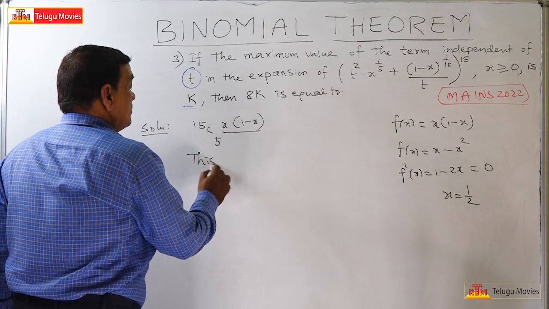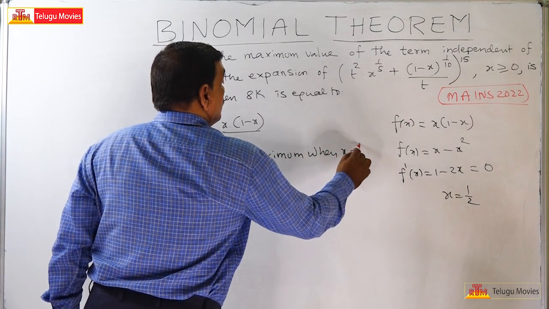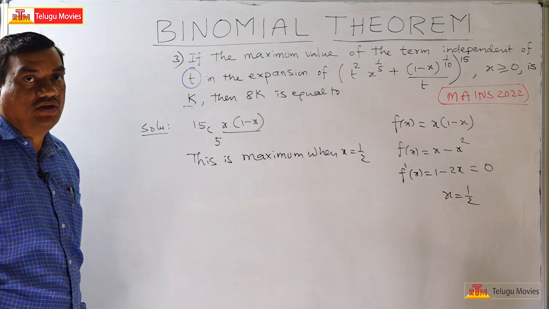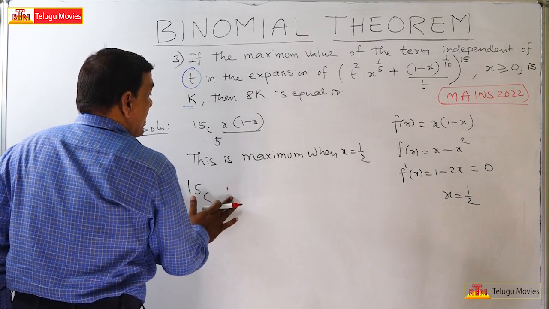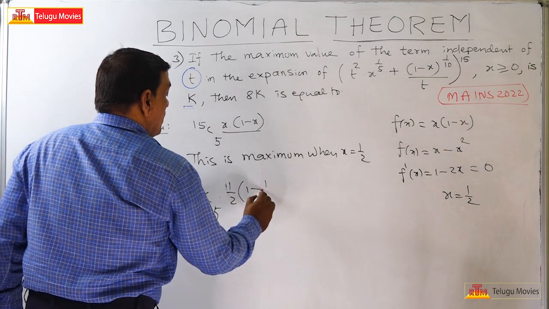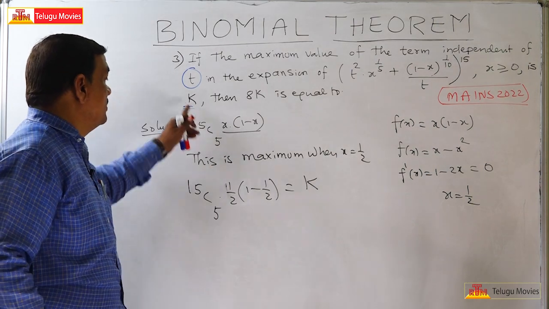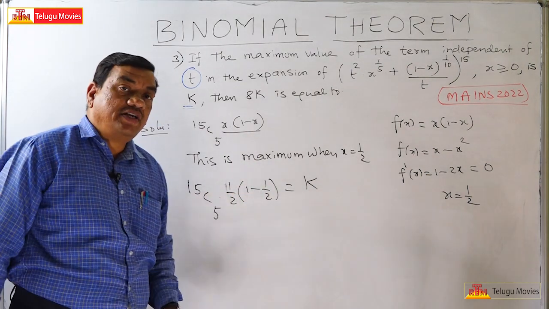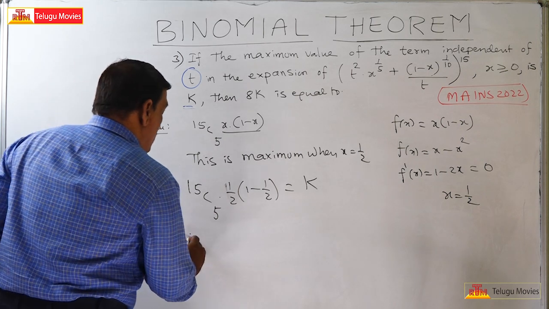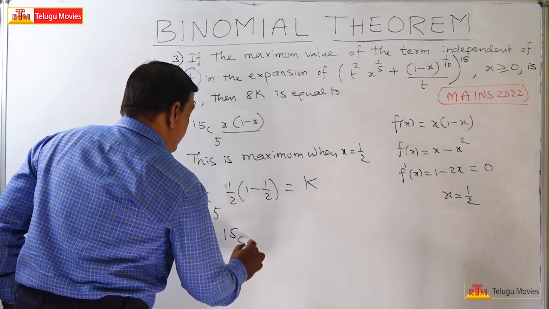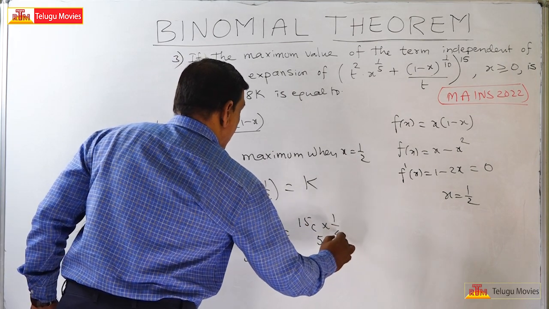So this is maximum when x is equal to 1 by 2. From calculus we proved it. Understand this? Now, therefore, he is saying 15C5 into the k value. So this x value is 1 by 2 and 1 minus 1 by 2 is 1 by 2. This maximum value is k. So we got k as 15C5 into 1 by 2 into 1 by 2. Therefore our k value is 15C5 into 1 by 4.